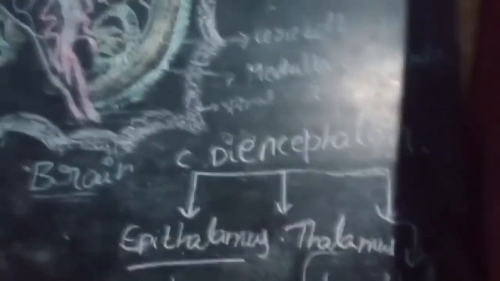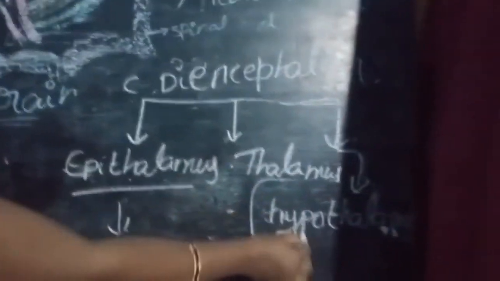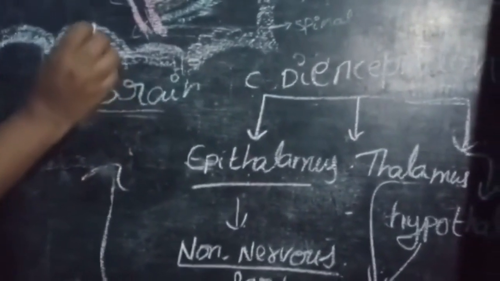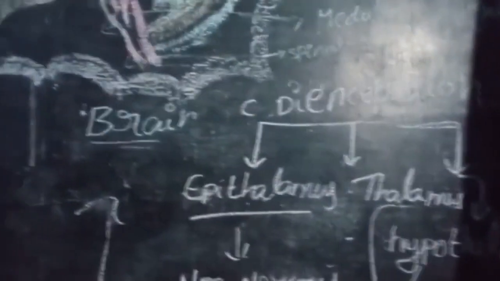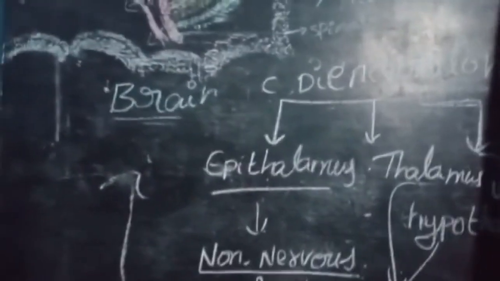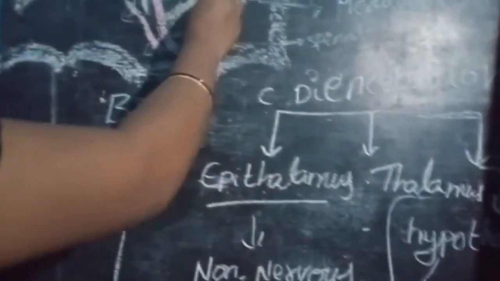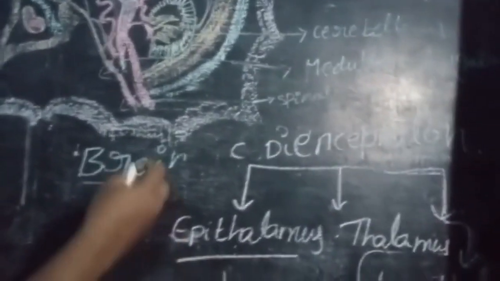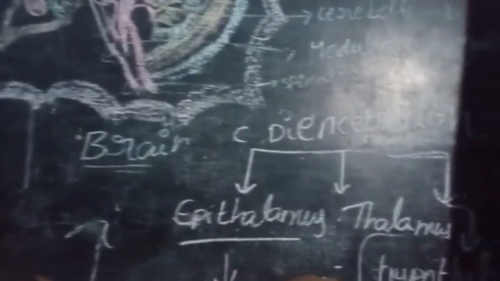Next one is the hypothalamus. It is funnel shaped, with the infundibulum connected to the pituitary body. It secretes hormones. It controls and activates the autonomic nervous system. It has thermoregulatory, thirst and hunger centers.